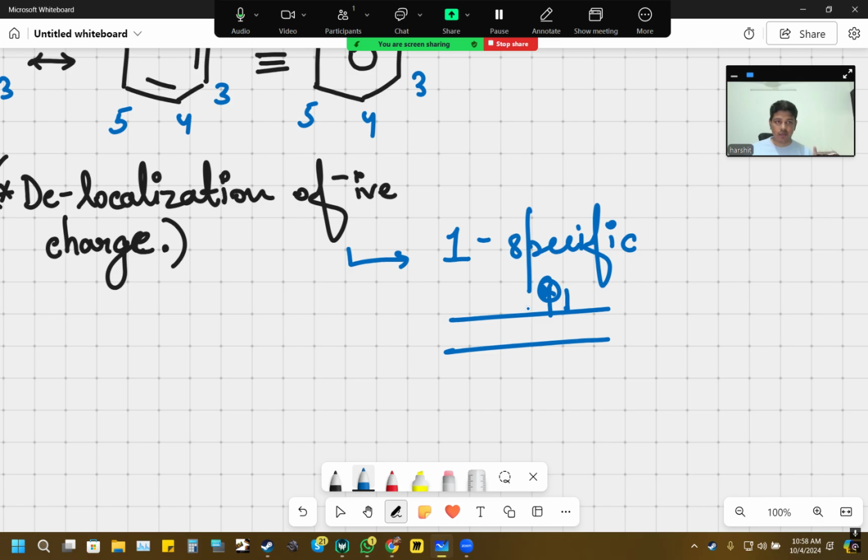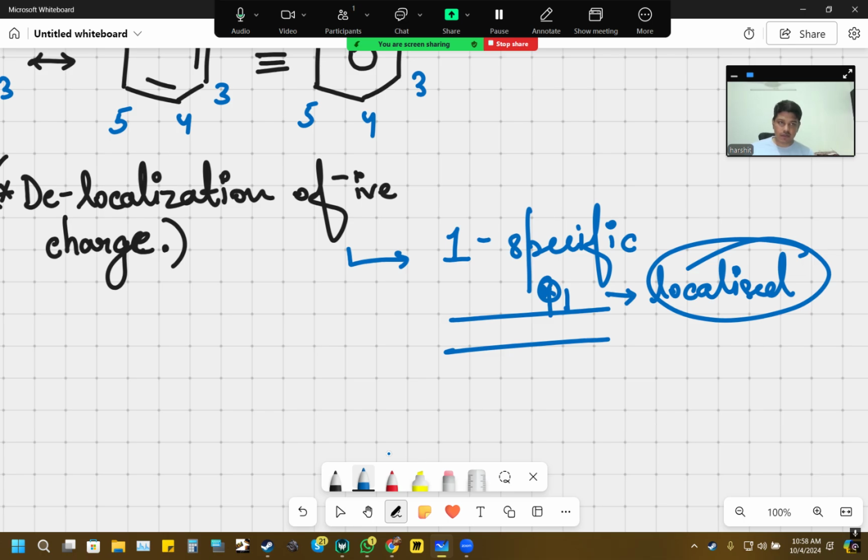Meaning your house is localized, it's not changing its position over time, right? Similarly, the opposite of localized is delocalized, something which keeps changing its position.